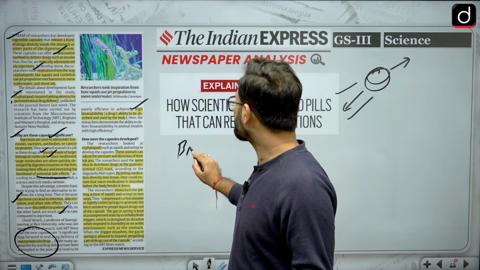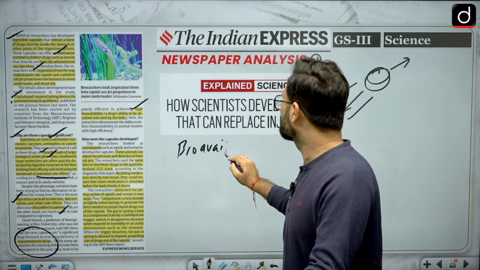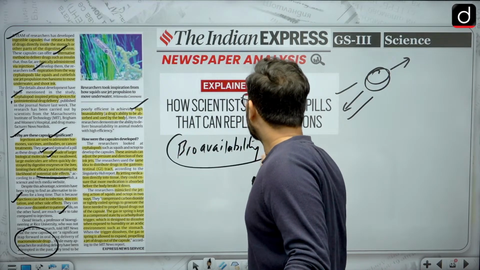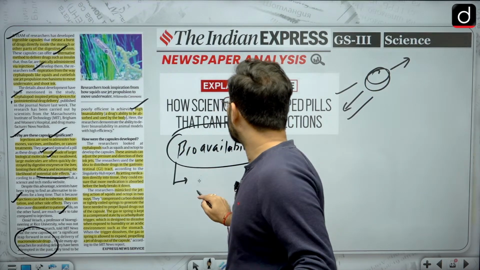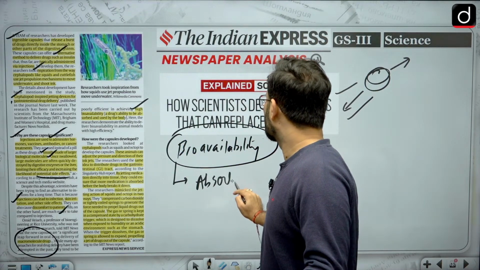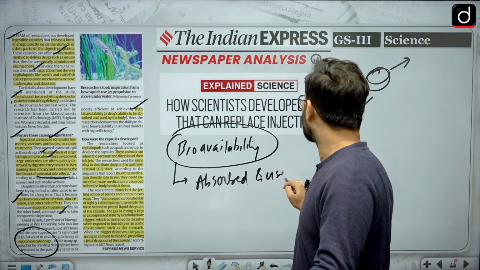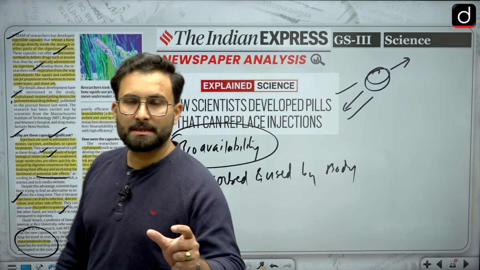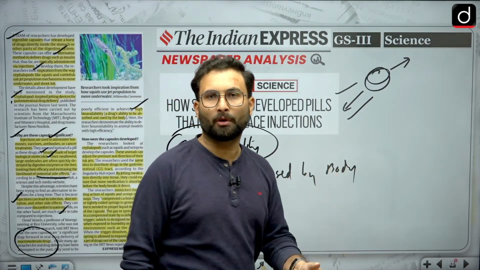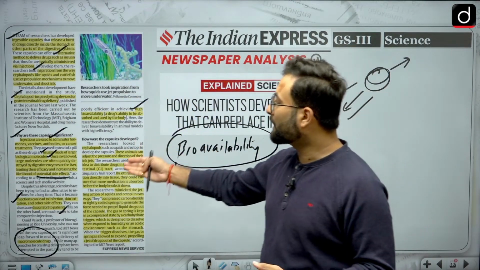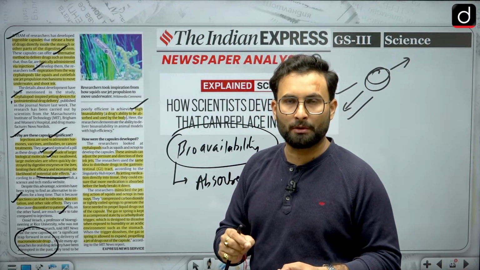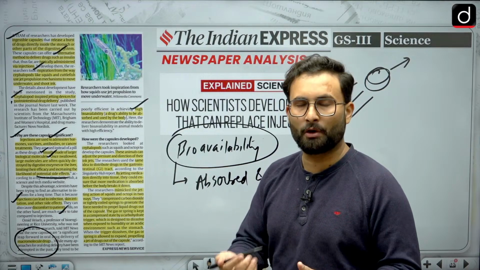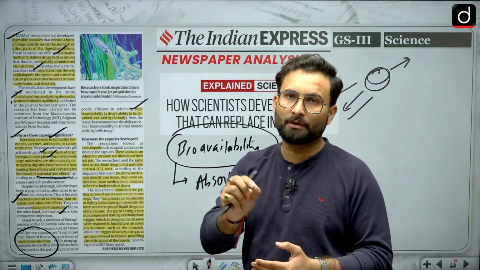Bioavailability means a drug's capacity to be absorbed and used by the body. Okay, bioavailability means how much of the drug is used by your body before it is broken down. Now when we are talking about the injection, it will have a high bioavailability. It will go inside and directly go to the targeted area.